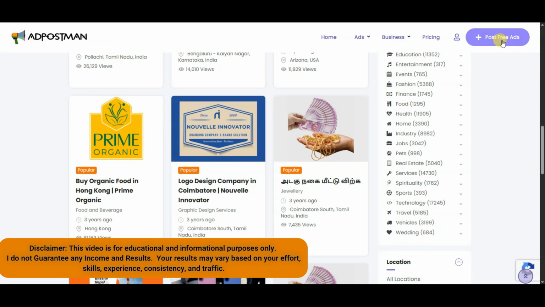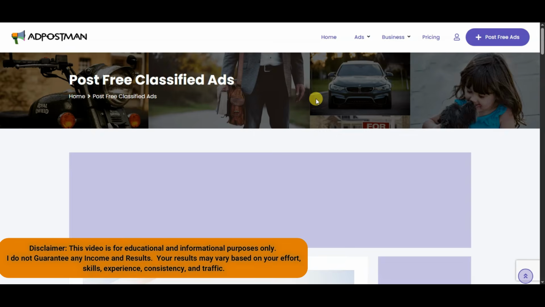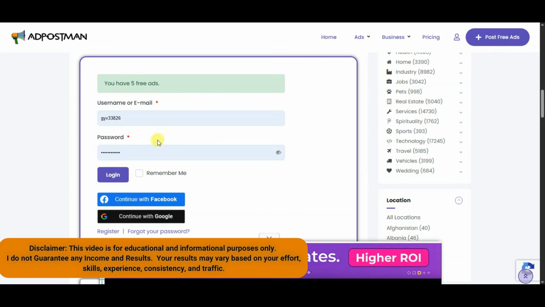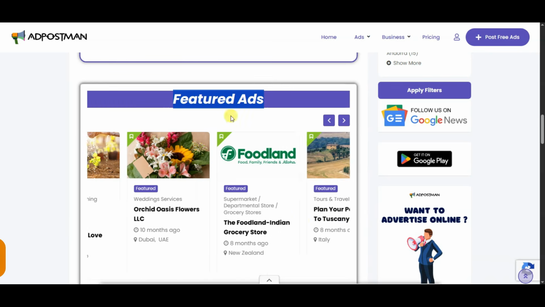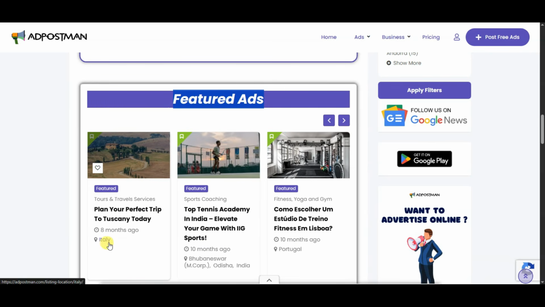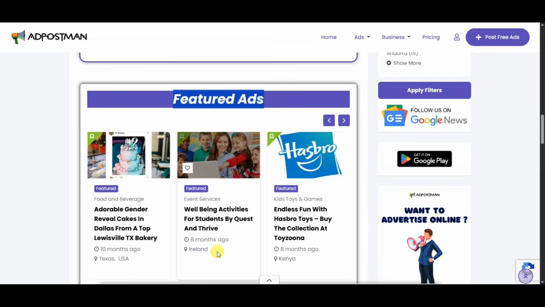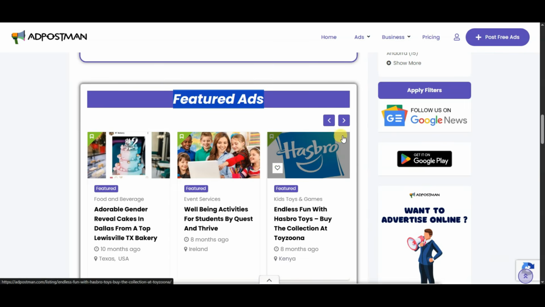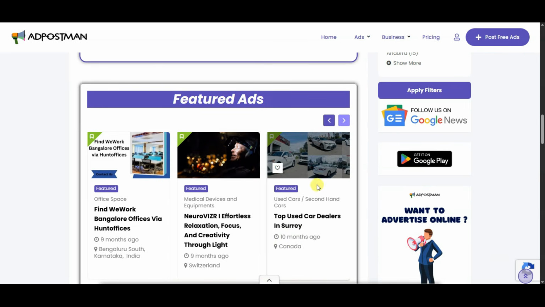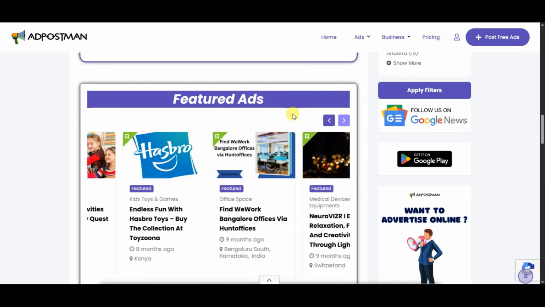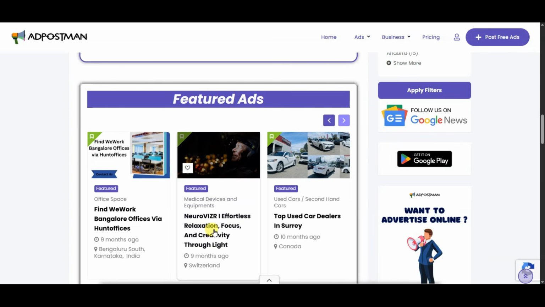You can simply click on post free ad button. It will then take you to this page. You can create account on this platform. Guys, here you can see featured ads. Here you can see location Italy, India, Ireland, Kenya, Switzerland, Canada. You can see there are a lot of people posting advertisement on this platform from different countries.